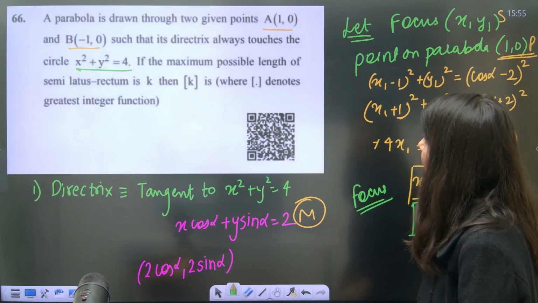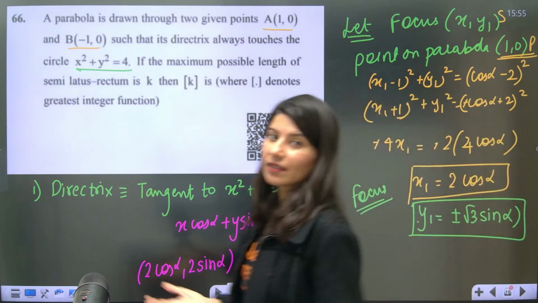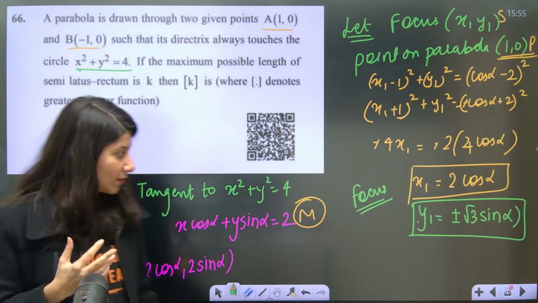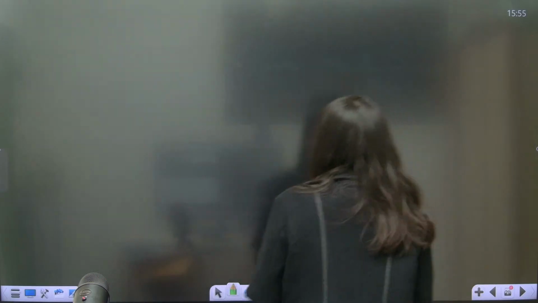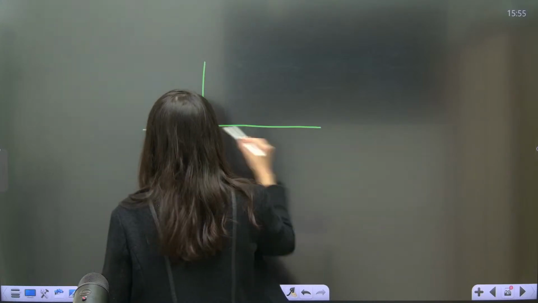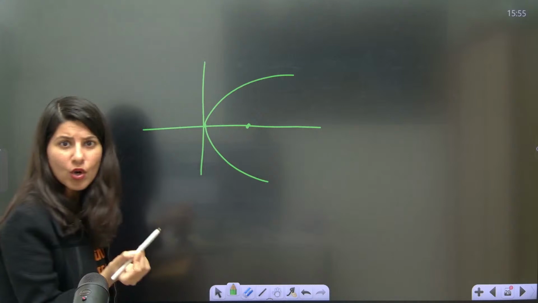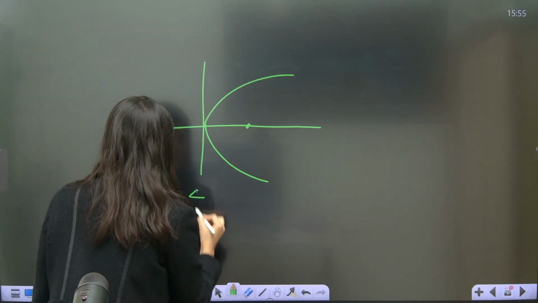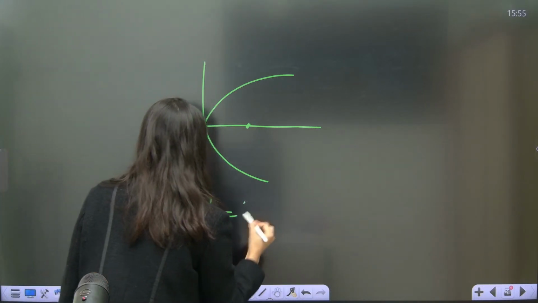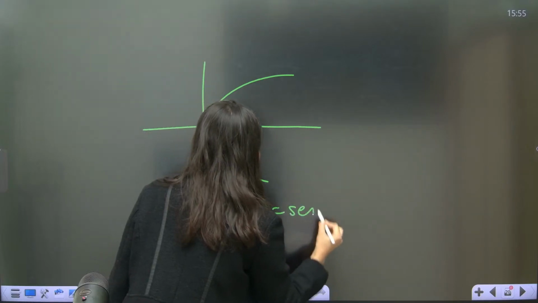Maximum possible length of semi-latus rectum. Now understand this concept. This is your normal standard parabola. The latus rectum of the parabola is 4a, so 4a by 2, that is 2a, is the semi-latus rectum.